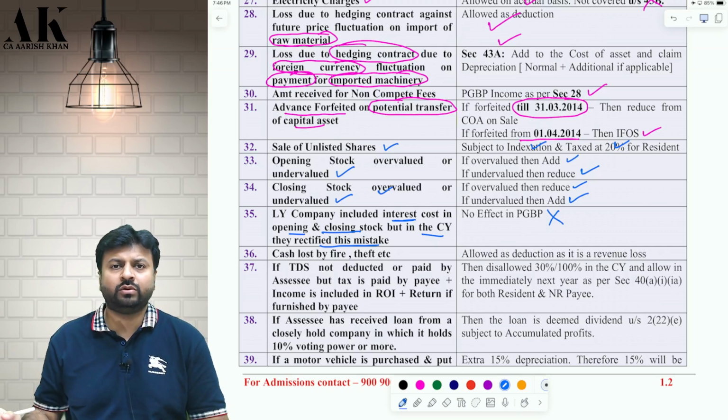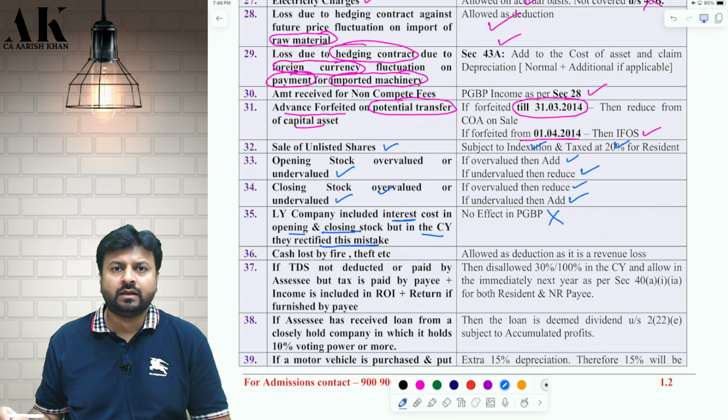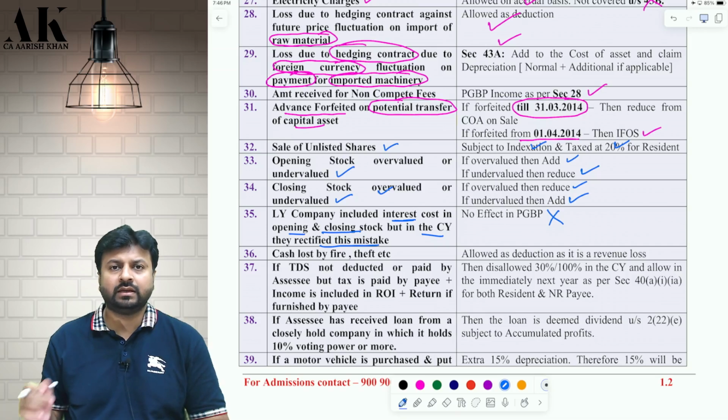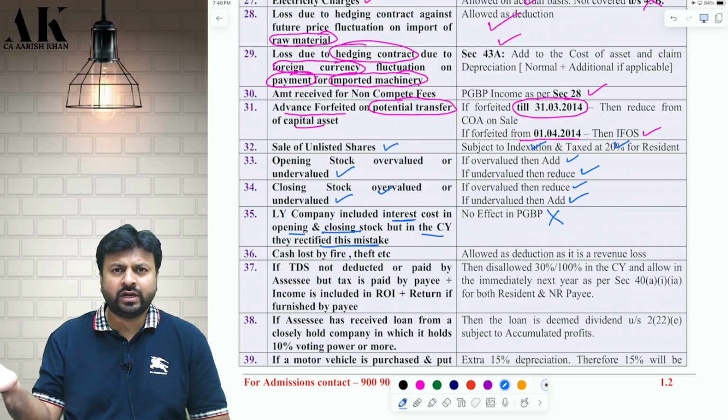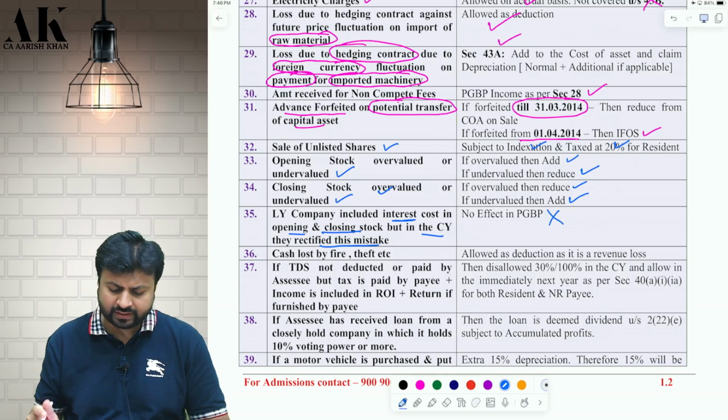Always remember that as per ICDS and even as per the accounting standard, interest shall not form part of the cost of stock. So last year you included interest in the opening and closing stock, in the current year you rectified it, so you don't have to give any effect in PGBP.